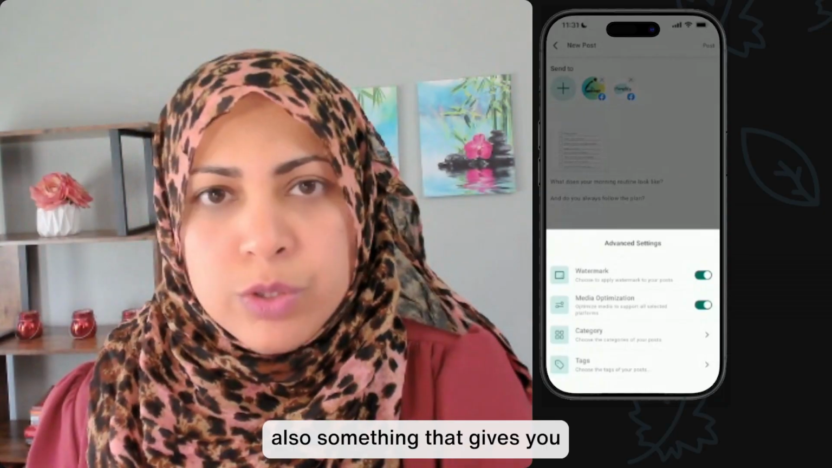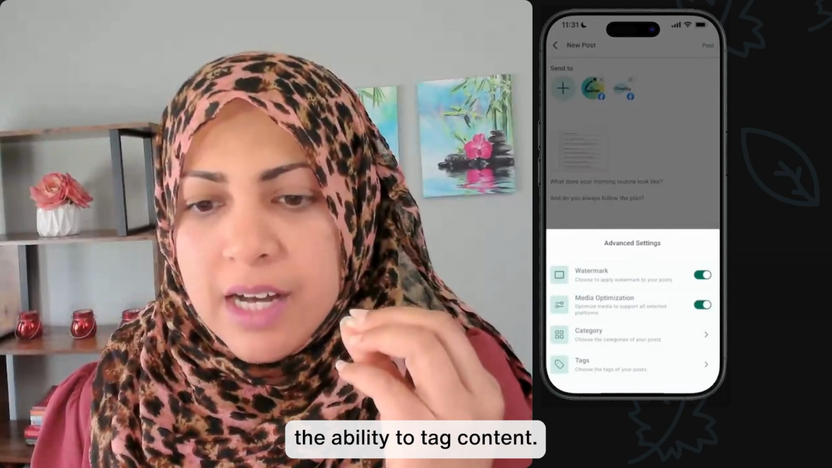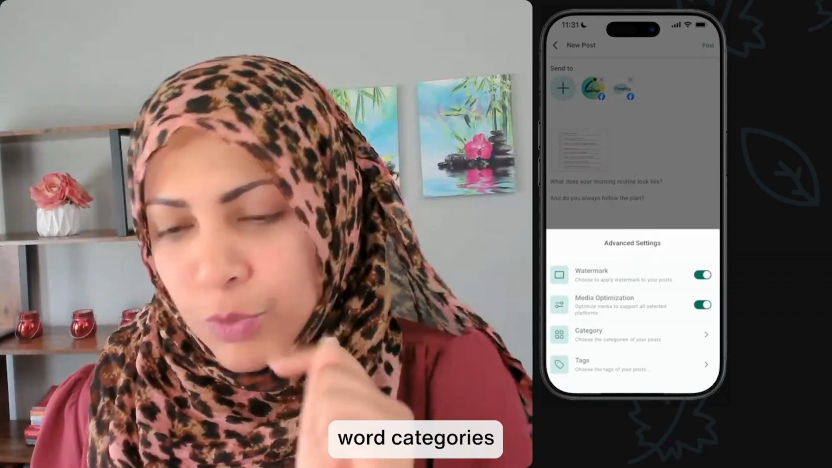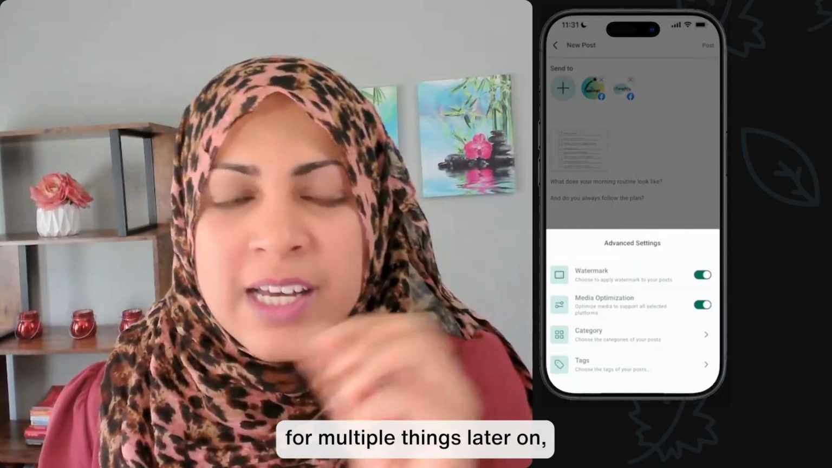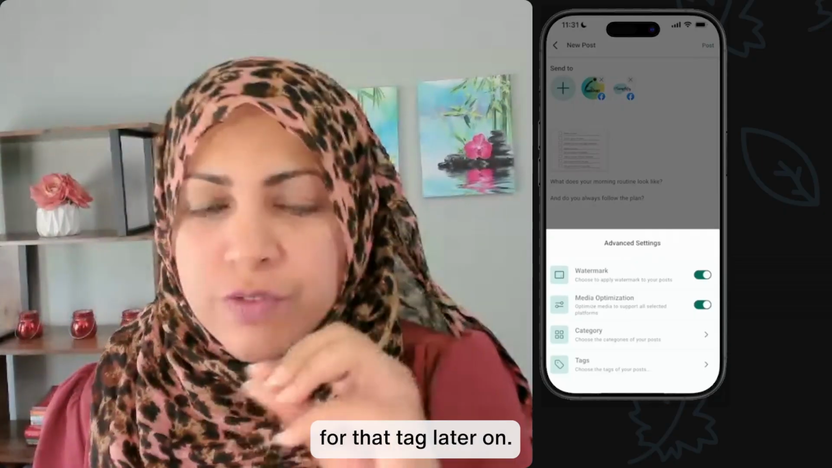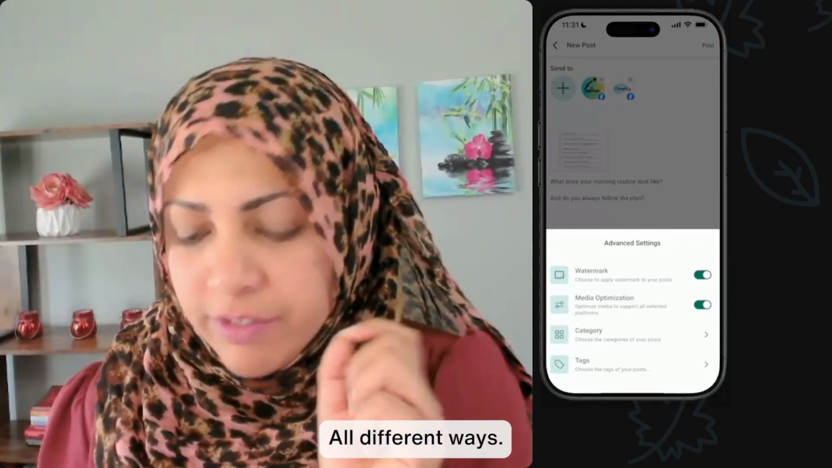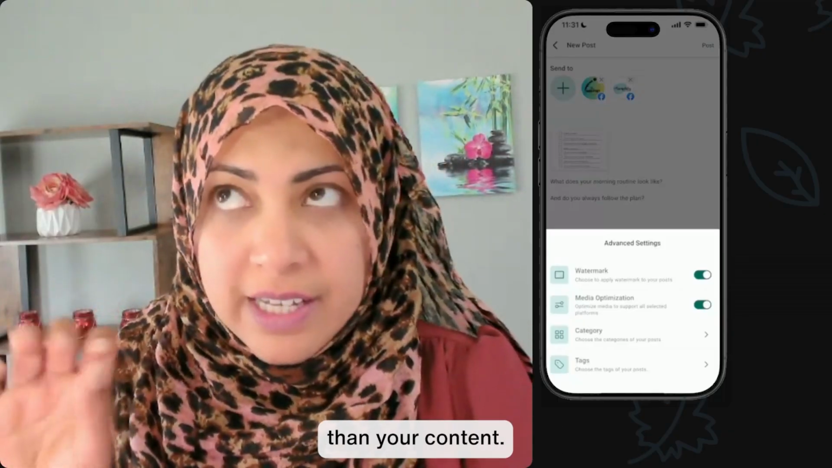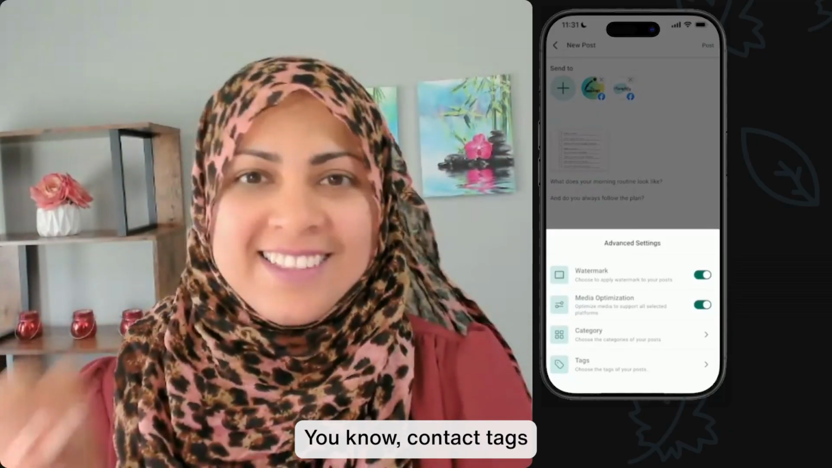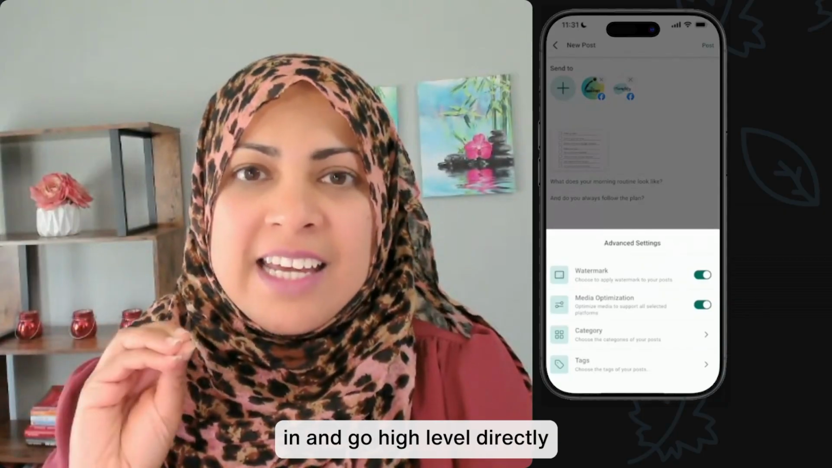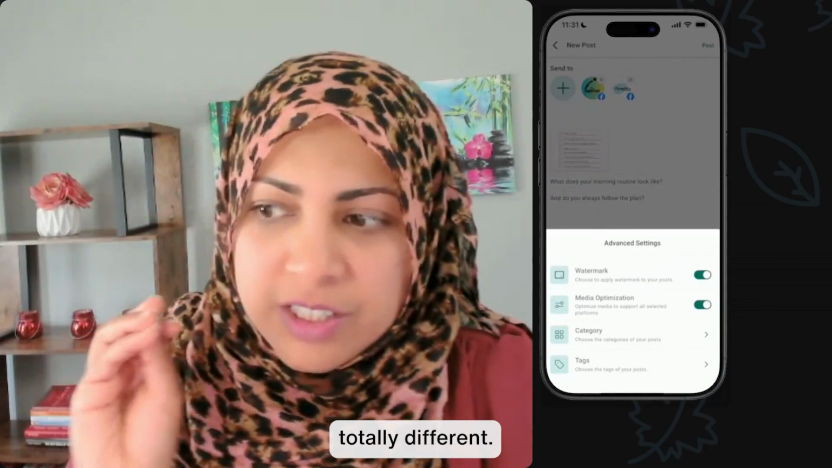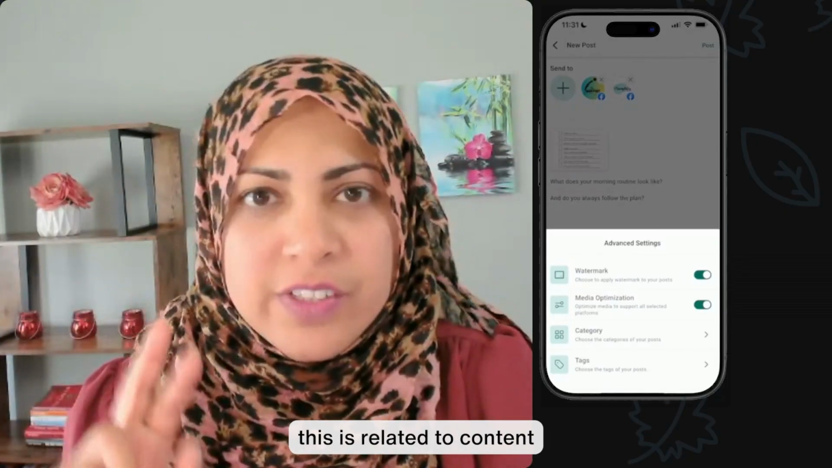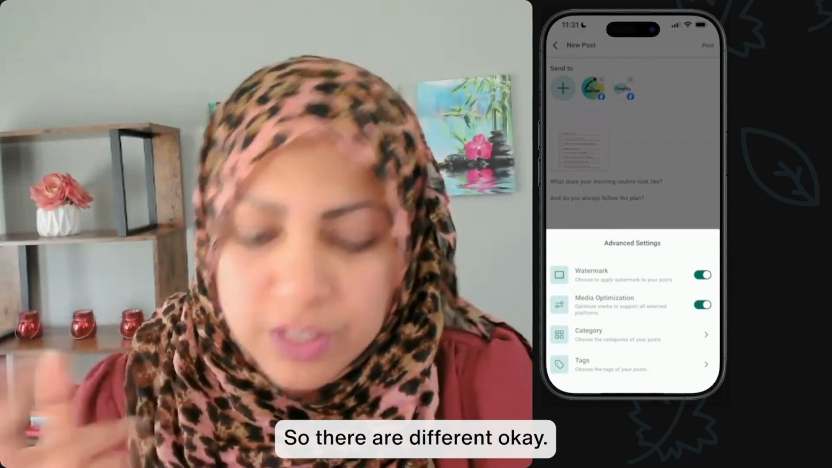Tags are also something that gives you the ability to tag content. So if a piece of content is useful for multiple things later on, and you want to tag it just so that you can search for that tag later on, there are all different ways you can use tags for that. Please note that these tags are different than your contact tags that you may see in GoHighLevel directly, because those are totally different. If you're using tags over here, don't think that they're going to show up over there. If you think about it, this is related to content, that is related to contacts, so they are different.